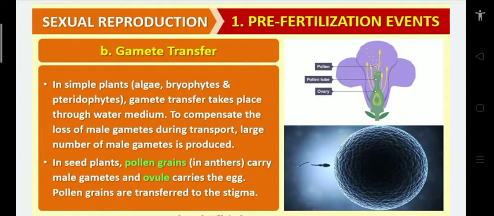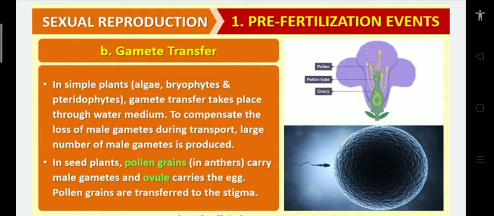Water is the medium, and when the male gametes transfer through the water, they may get damaged and destroyed. So to compensate the loss, a large number of male gametes are produced. Question: when gametes are transferred through water, only male gametes are produced in large number. The above statement is true, false, sometimes true, sometimes false, or neither true nor false? Answer: true. Only male gametes are produced in large number when water is the medium. But the female gamete is only one.